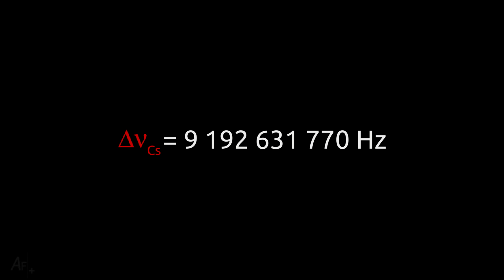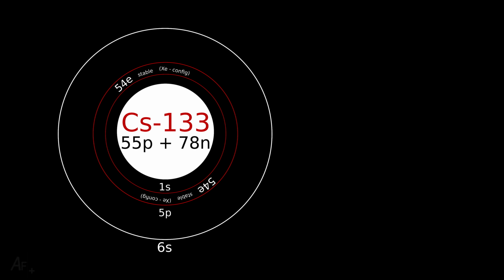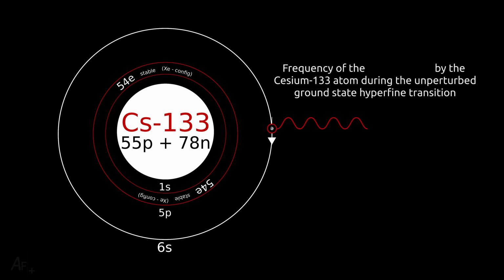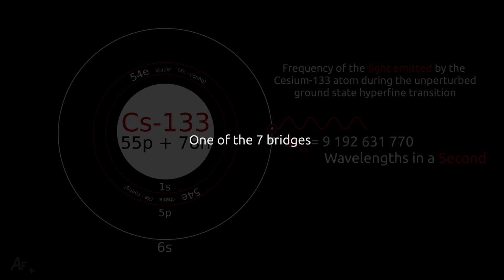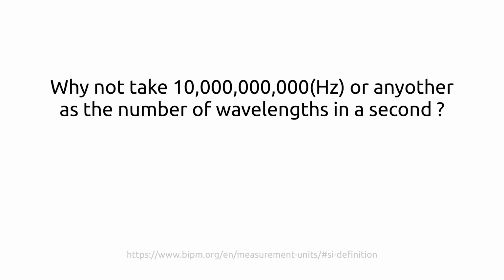This is a fundamental relationship between a physical phenomenon, that is the frequency of the cesium atom, and the mathematical value, this 9 billion plus value. So this constant here is the bridge between mathematics and physics, or something like that. You can think of it like that.